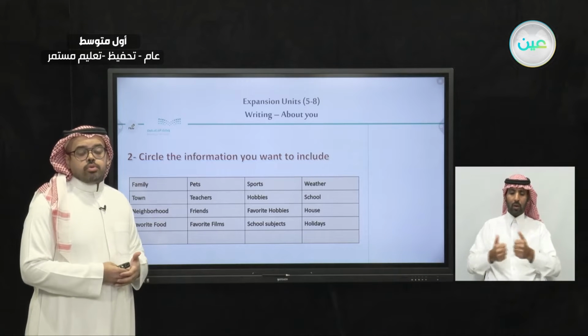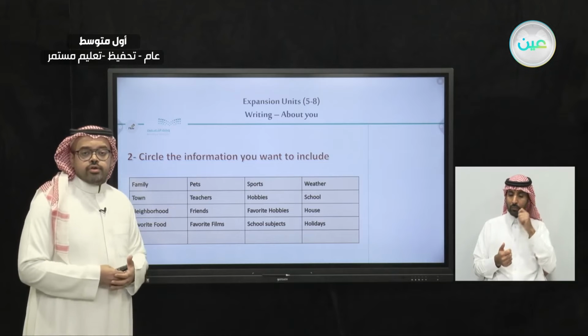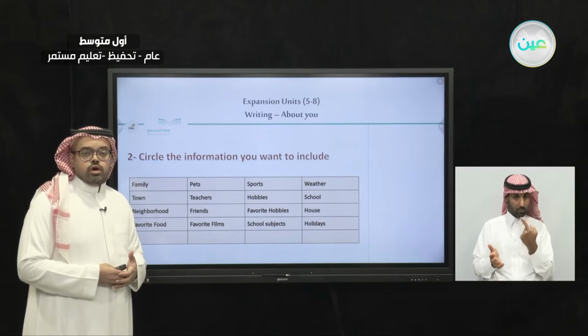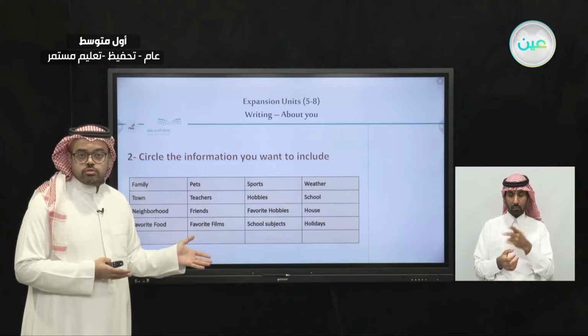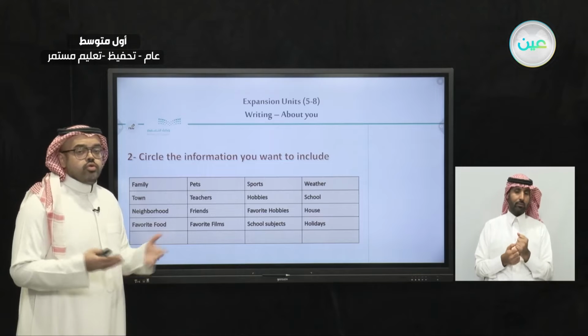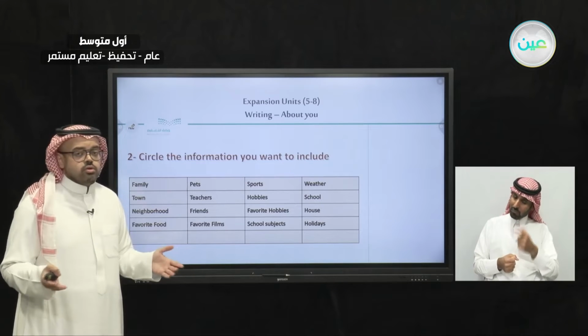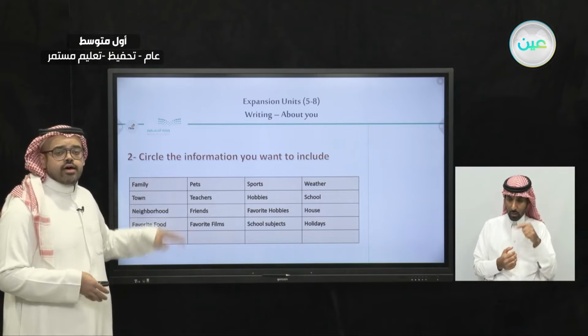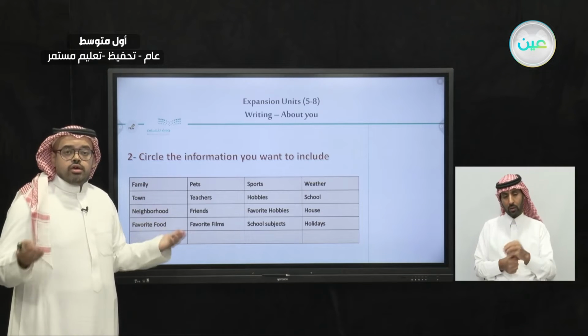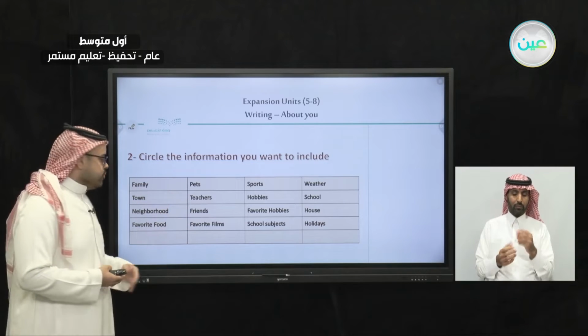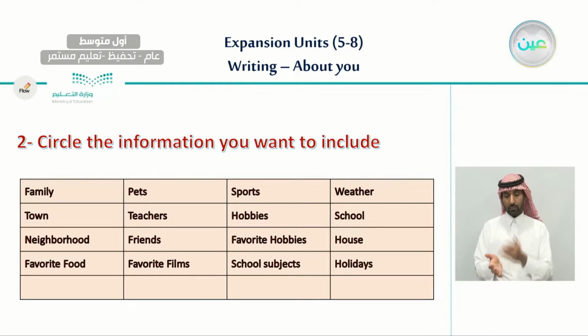How many brothers or sisters you have, what your parents do, and also if your brothers or sisters work or not, or if they are studying or not. So here you must mention enough information about your family. And also town. Talk about the city you live in.